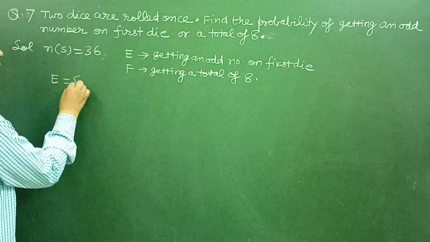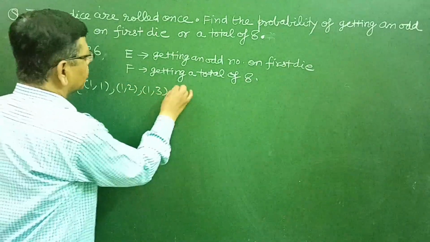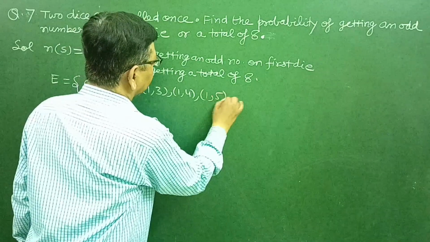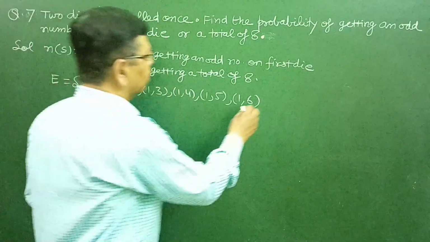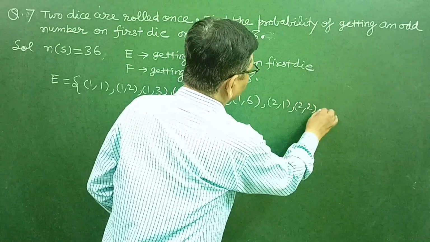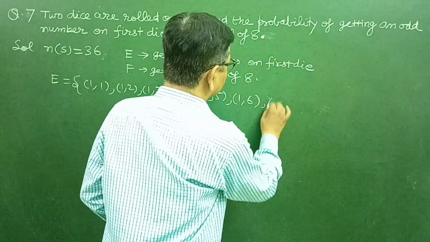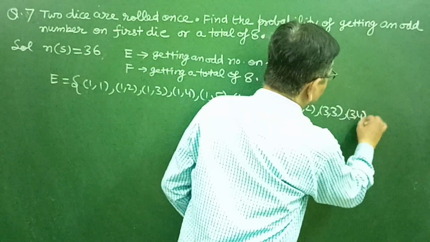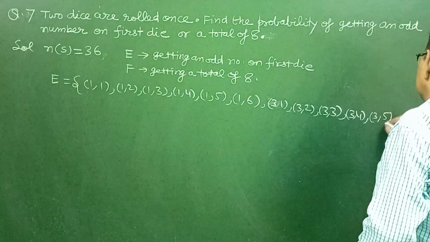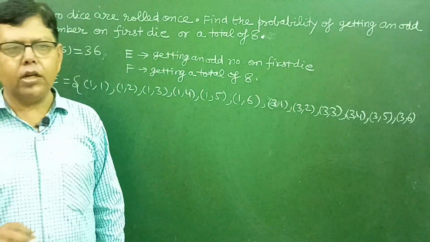Now let us write the elements of these two events. So E will consist of getting an odd number on the first die, that is (1,1), (1,2), (1,3), (1,4), (1,5) and (1,6). Then getting 3 on the first die, which is an odd number: (3,1), (3,2), (3,3), (3,4), (3,5) and (3,6).